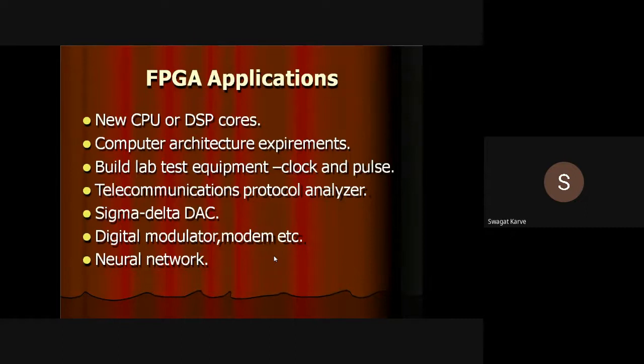Okay, now where are these FPGAs used? As I told you, DSP cores, that means digital signal processor cores. Why? Because to implement a barrel shifter, to implement fast Fourier algorithms, there is no alternative other than FPGA.